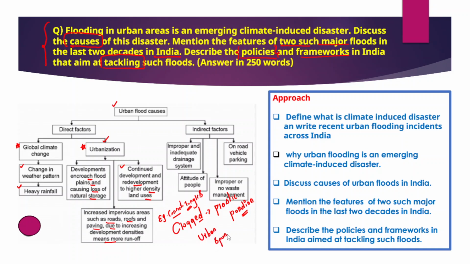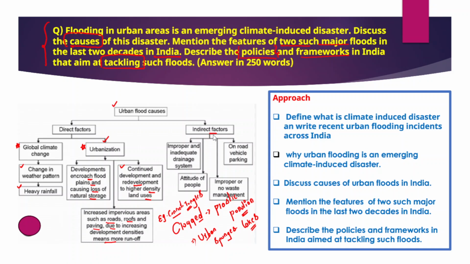So what are these urban sponges? Urban sponges are lakes, wetlands and ponds present in those urban areas, which could actually absorb excess water, right? There are no such urban sponges because of the heavy encroachment. So all these factors have been making the urban areas more and more vulnerable to floods.